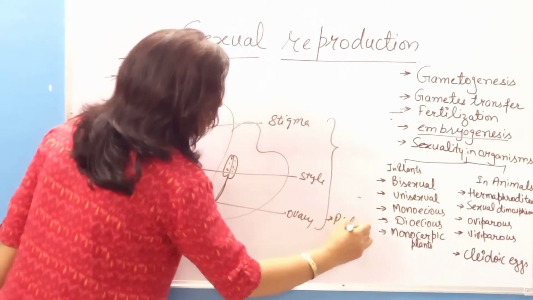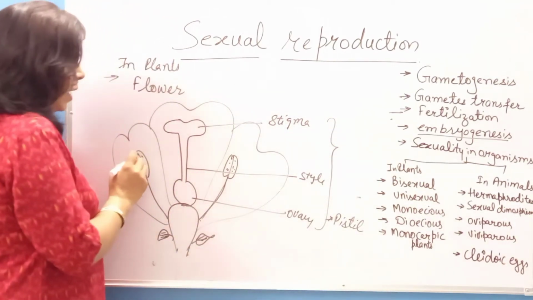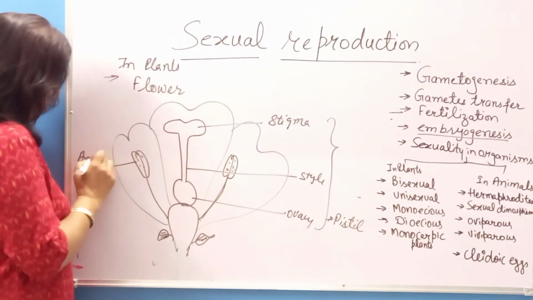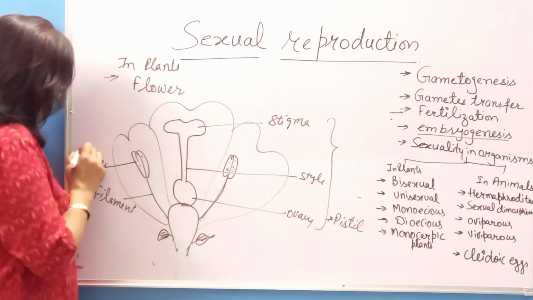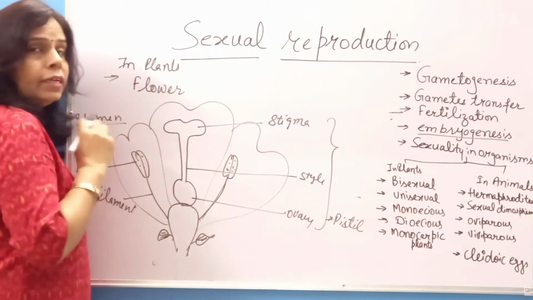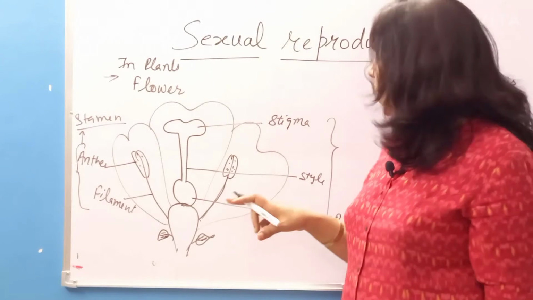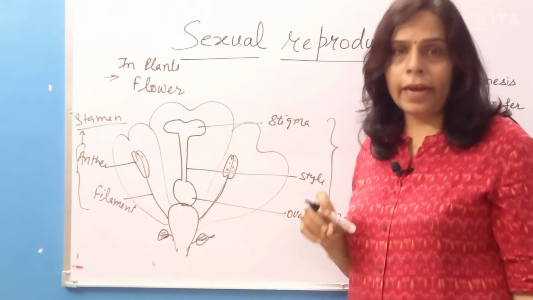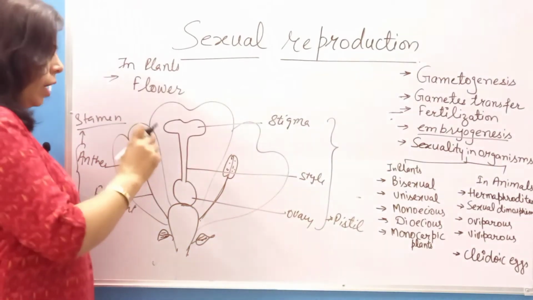Pistil. And this part is the anther, and this part is the filament, and together they are known as stamen, right? Stamen is the male reproductive part, also called androecium, and pistil is the female reproductive part, that is known as gynoecium.